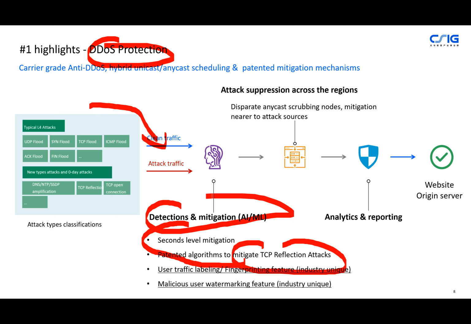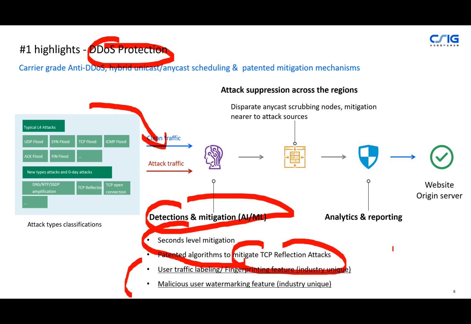So we have to do the traffic differentiation to find out where's the malicious traffic and where's the benign traffic, and we're going to leverage AI and machine learning for the detection and also the mitigation. In terms of the mitigation, we have a few industry-unique features, like user traffic labeling, by allowing you to integrate our anti-DDoS SDK into your application. So all the traffic being sent out will be labeled, and our anti-DDoS engine or scrubbing center is going to accept that labeled traffic, so we can increase the efficacy to 100%.